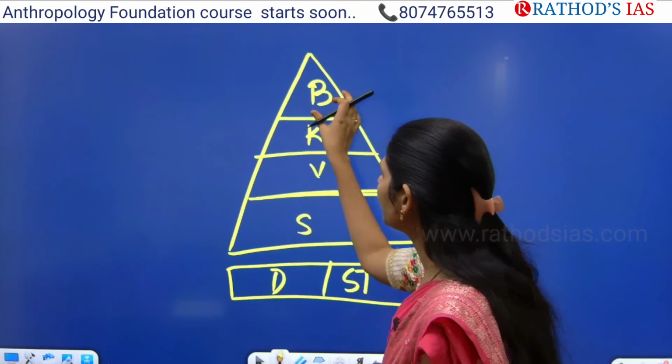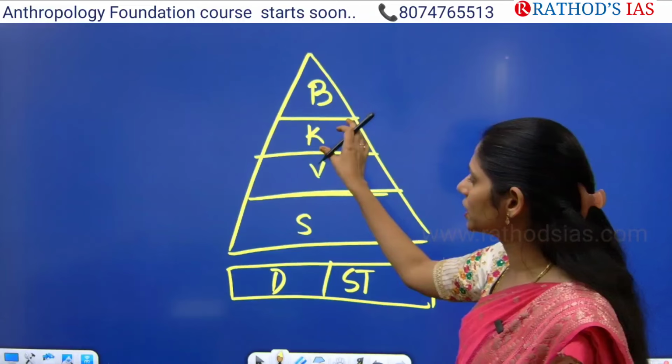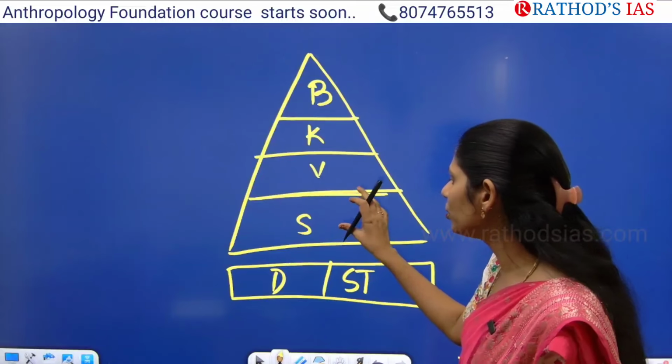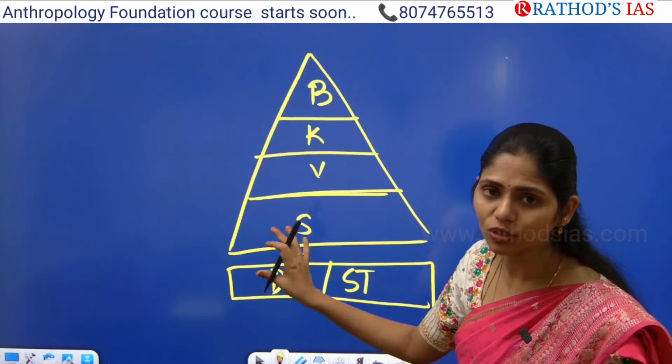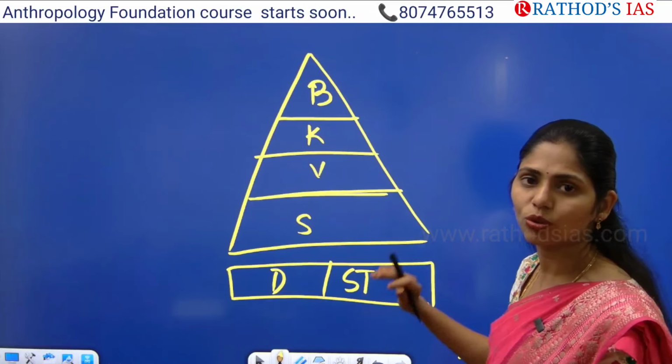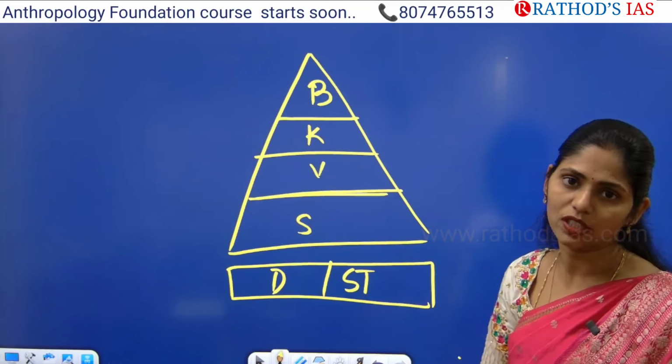If you were born to a Brahmin, you are a Brahmin. If you are born to Kshatriyas, you are a Kshatriya. If you are born to Vaishyas, you are a Vaishya. If you are born to a Shudra, you are a Shudra. If you are born to a Dalit, you are a Dalit. If you are born to a scheduled tribe, you are scheduled tribe. There is no movement from one caste to another caste.